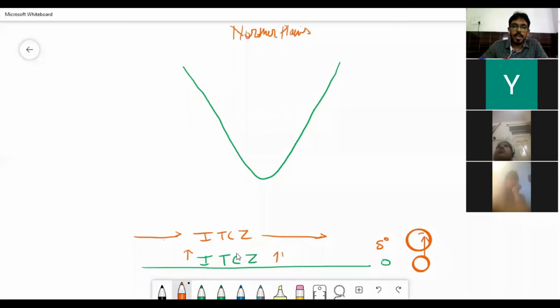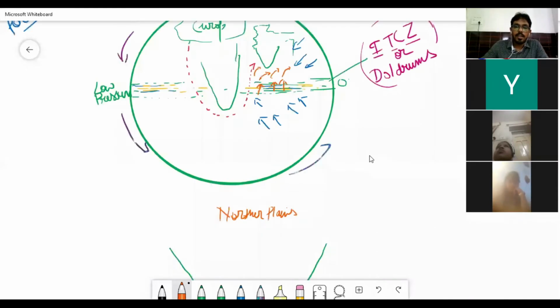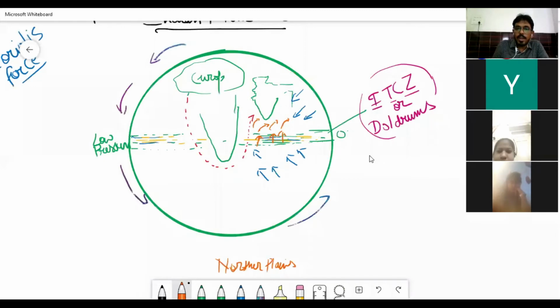What I was explaining is that when these winds are moving in this direction, European people come with ships, and with the help of these winds they move towards India. That reversal of winds helps ships to move to India.